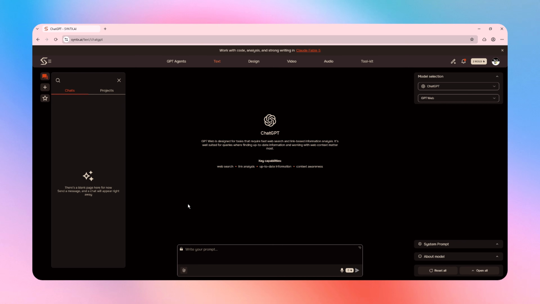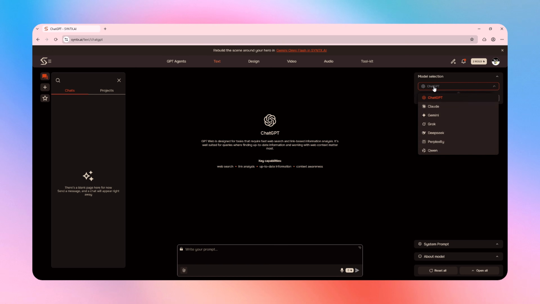Now let's start with the text section. I want to create a cinematic anime story, so I'll first select my chat model. As you can see, Syntx gives me access to top AI models in one place, including ChatGPT, Claude, Gemini, Grok, DeepSeek, Perplexity, and Qwen. For this project, I'll use ChatGPT.